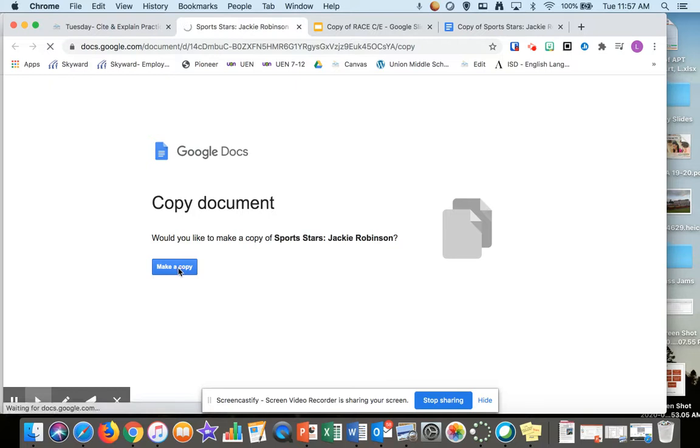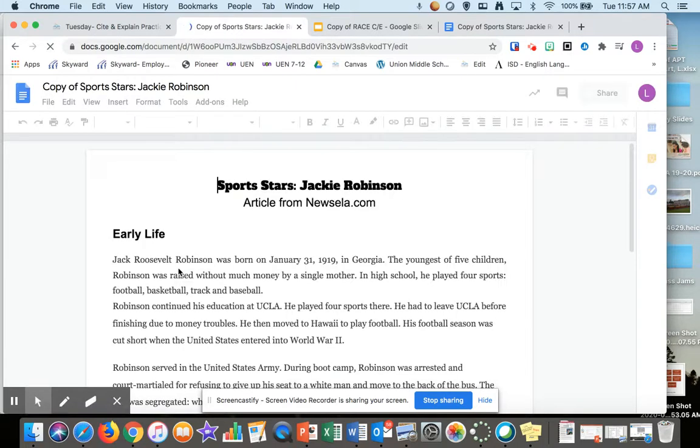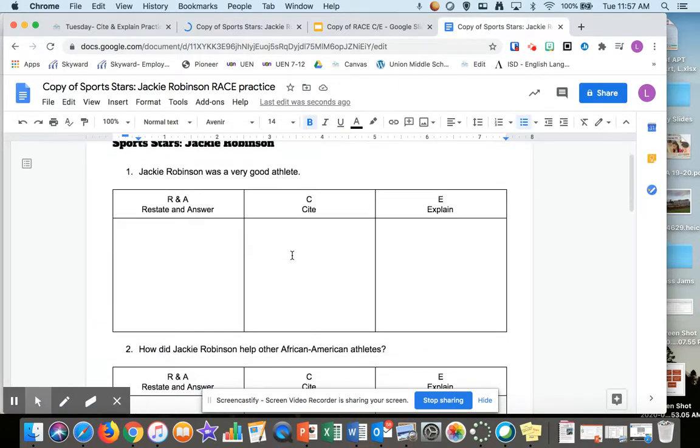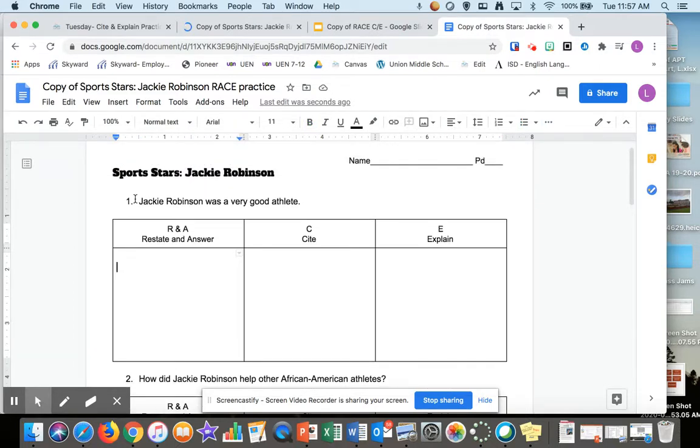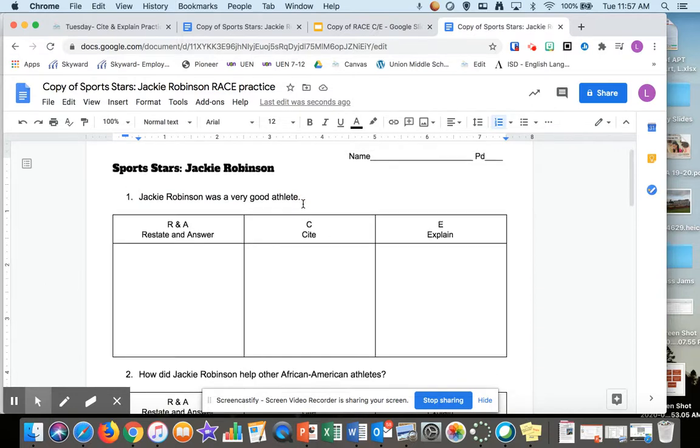So we'll make a copy. And you're going to read through this article. Now, this is where you are going to do your restate, cite, and explain. So the question you're restating is always above. This one is not a question, the other two are. So this one says, Jackie Robinson was a very good athlete.